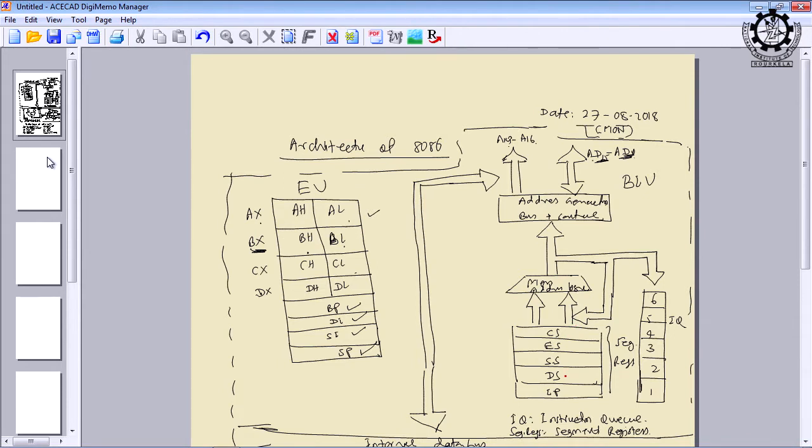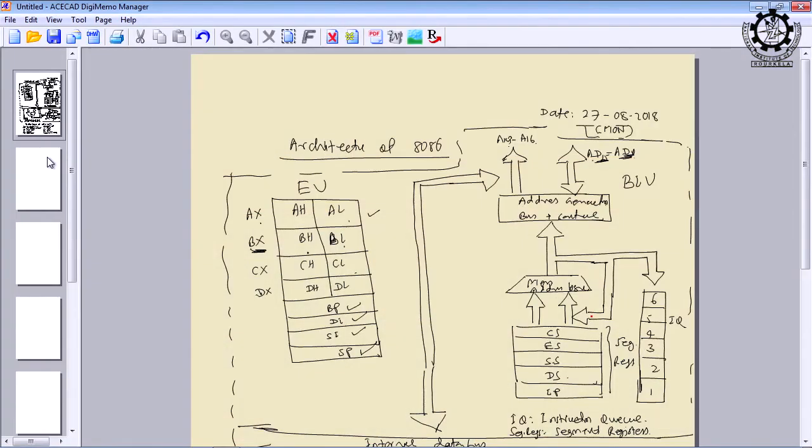And the data segment, DS, always holds the data portion. For example, you are writing a program for finding the largest or smallest number out of 10 numbers. What is the input to your program? 10 numbers. What will be the output? The largest number among 10 and the smallest among 10. Whenever you write the program, it will occupy the code segment, and the data used by that program will occupy the data segment. If you are using any stack in your program, that will occupy the stack segment.